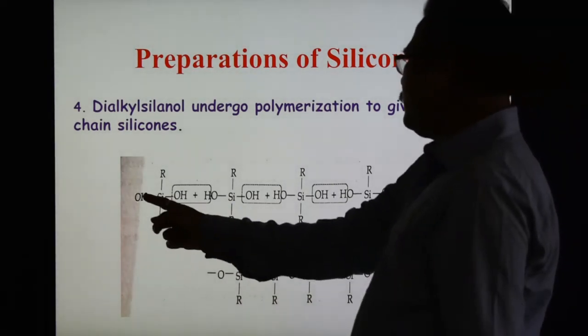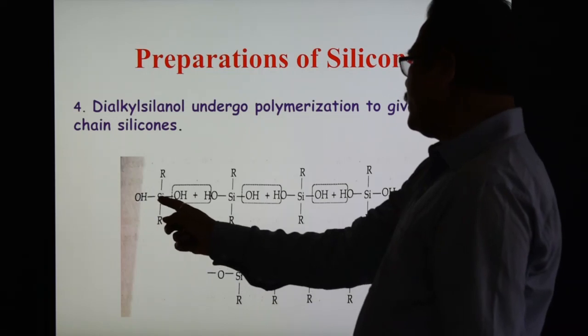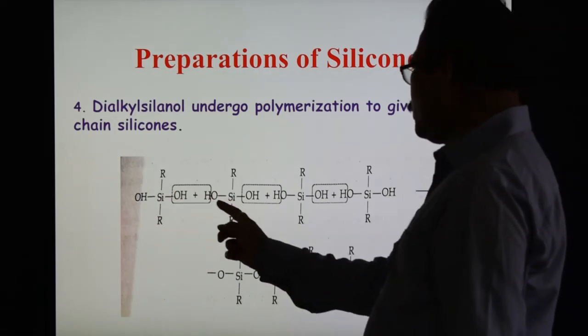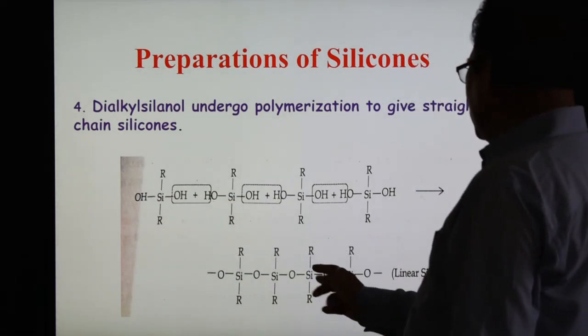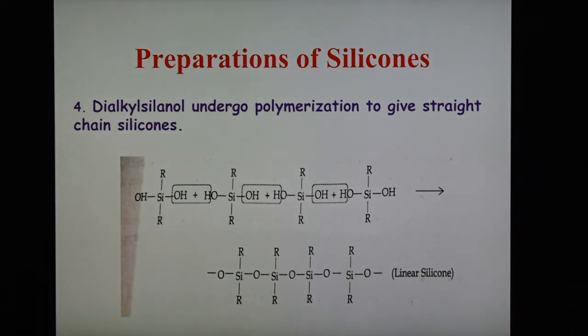So oxygen is here, from OH and SiOH, giving Si-O-Si, and this is the repeating unit which is repeated linearly, forming a linear silicone polymer. So when this dialkyl silanol undergoes polymerization, forming a long linear chain of silicone, this is the linear silicone polymer.